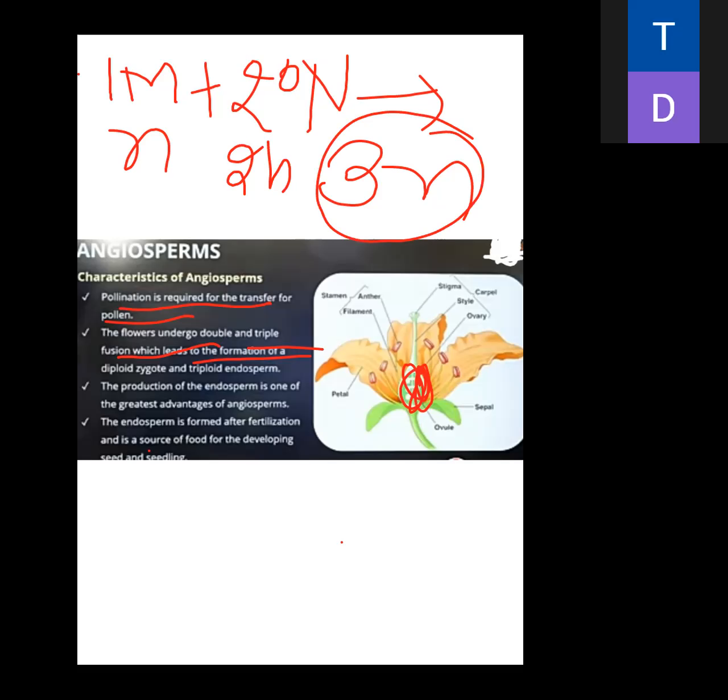First fertilization is one male gamete with one ovum and production of zygote. Second fertilization is one male gamete fertilized with the secondary nucleus present inside the female ovary, which is the production of 3n. That's why this is known as double fertilization, and 3n is produced, so it is known as triple fusion. Is it clear everybody? Clear beta ji?